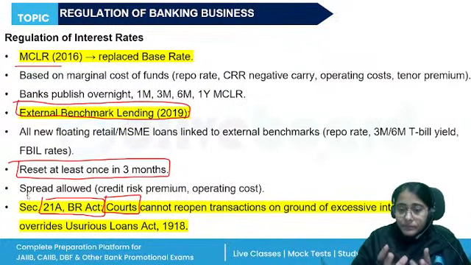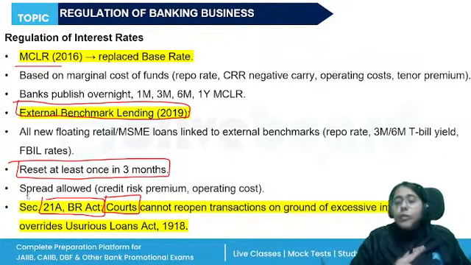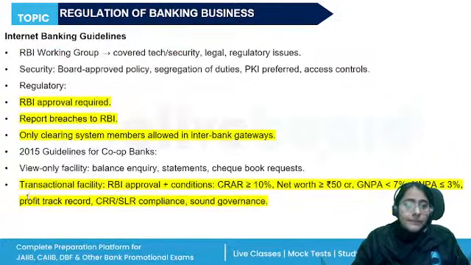So, if the rate of interest determined by the bank is in line with RBI rules, then no borrower can question it, they cannot take it to the court. No court will open such cases. Okay. So these are the guidelines for the loans and deposit interest rate.